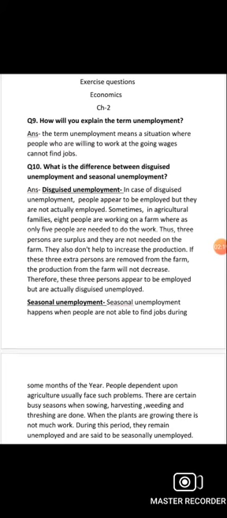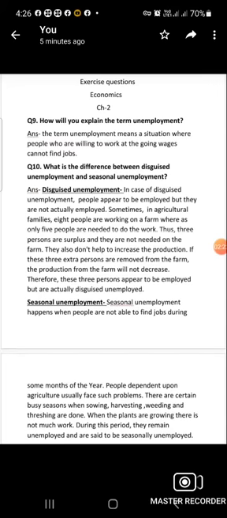If these 3 extra persons are removed from the farm, the production will not decrease. Therefore, these 3 persons appear to be employed but are actually disguised unemployed.